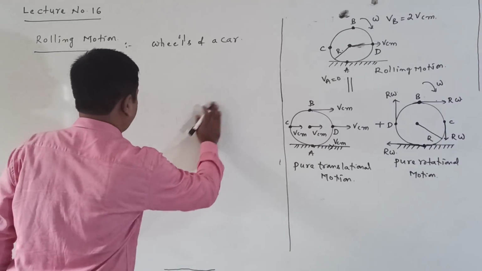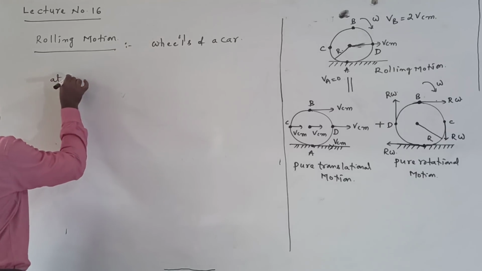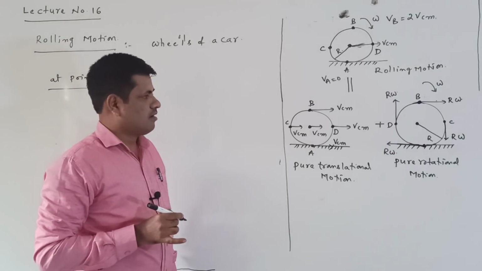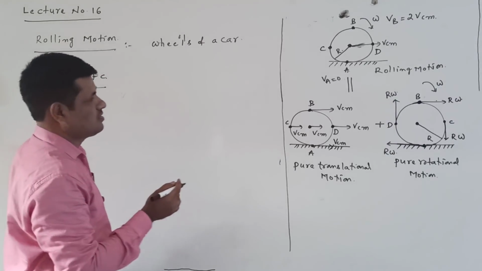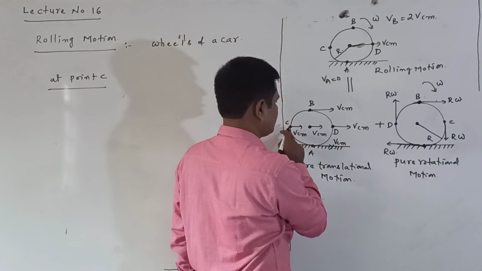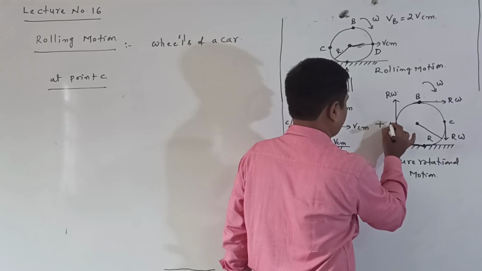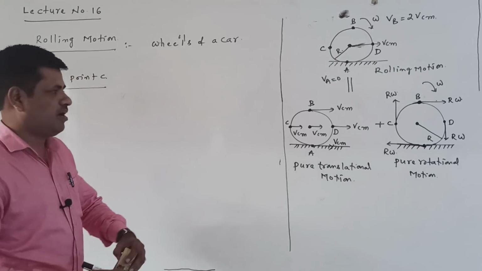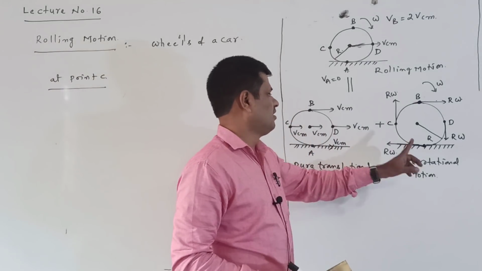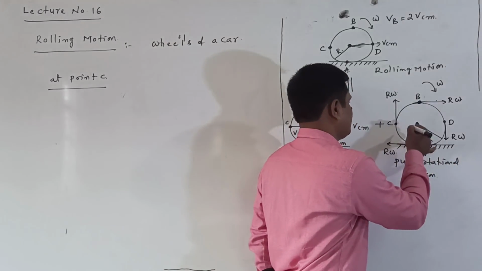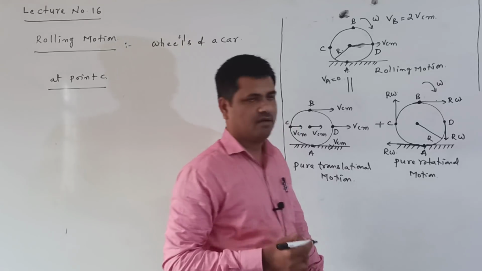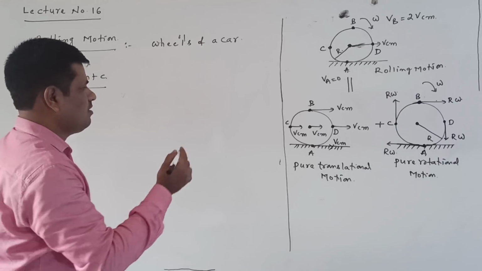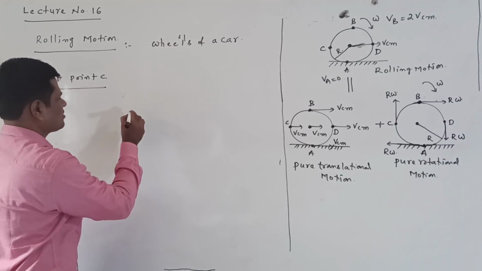Now at point C I want to find the velocity. How to find it here? See here. This is point C, this is point D, this is also point C, this is also point D. Right, don't confuse point C and point D. The points do not change here. This is A, B, C, D, and here also this is A, B, C, D. Okay? Right. First of all, I want to find the velocity at point C. Now see here, VCM is in this direction.